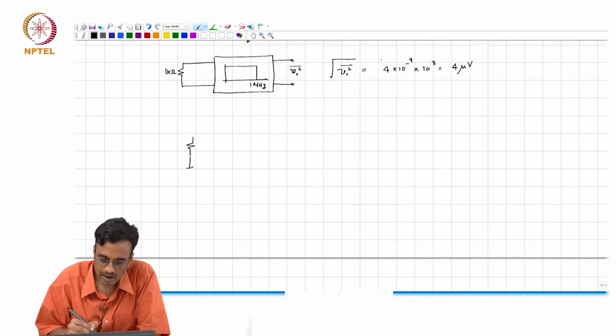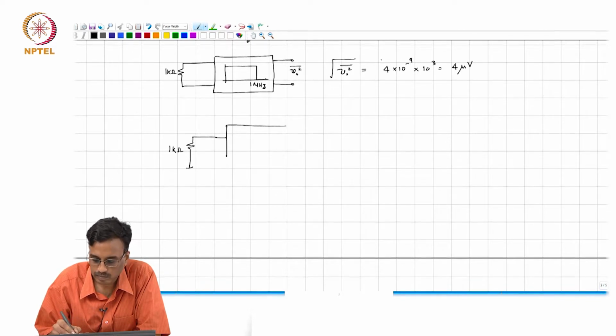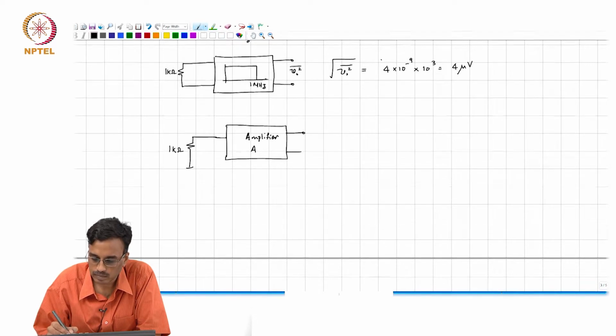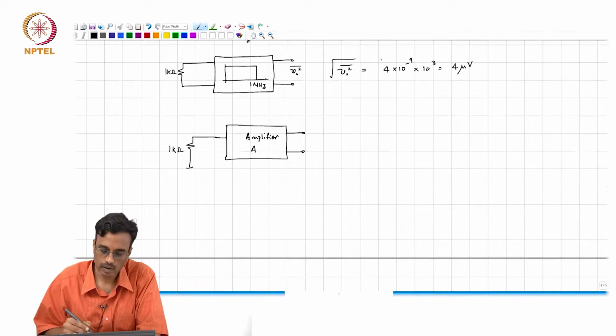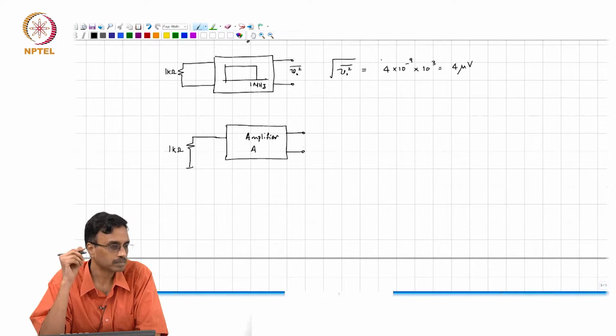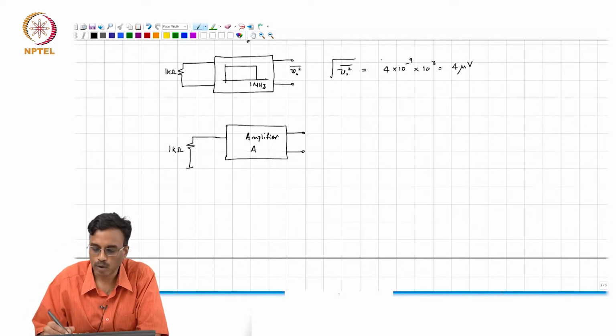Let me ask you about this. Let us say this is simply an amplifier with a gain A. Correct? What comment can you make about the mean square value of the noise now?